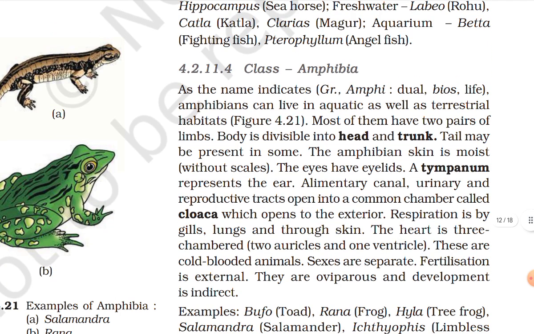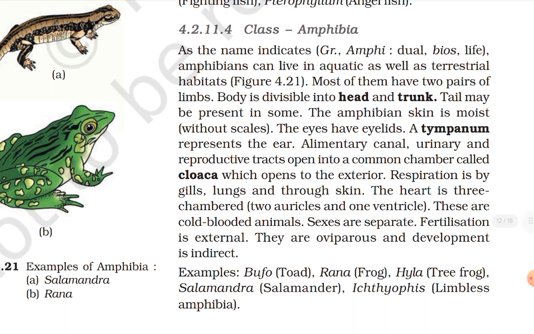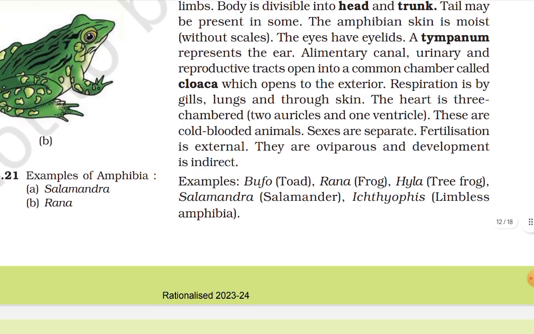Class Amphibia. As the name indicates, amphibios life. Amphibians can live in aquatic as well as terrestrial habitat. Most of them have two pairs of limbs. Body is divisible into head and trunk. Tail may be present in some. The amphibian skin is moist without scales. The eyes have eyelids. A tympanum represents the ear. Alimentary canal, urinary and reproductive tract open into a common chamber called cloaca, which opens to the exterior.